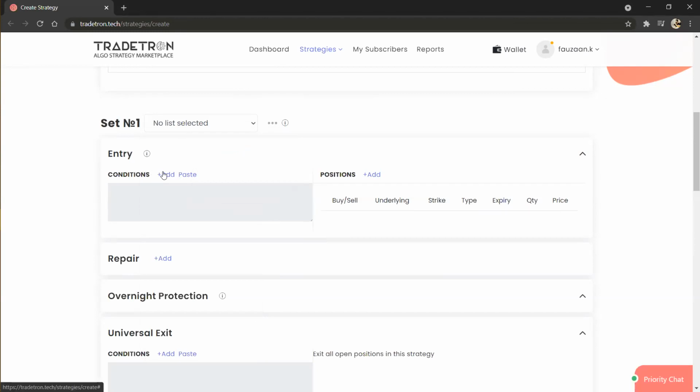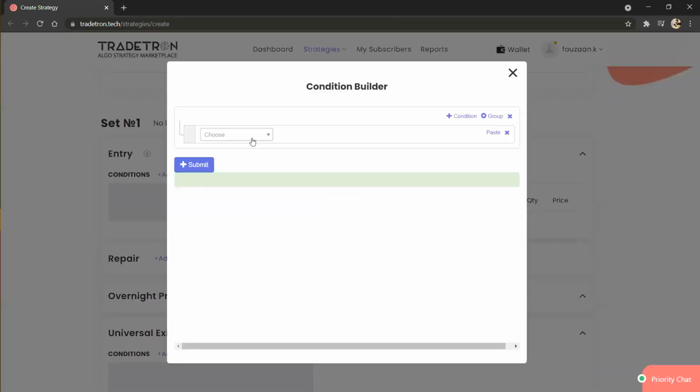So we will start with the entry block. Basically, value when keyword is used to find some specific values whenever the technical conditions are satisfied on the charts. It is a very powerful keyword with the help of which you can find the high, low, close, or anything you want at that particular time, whenever the technical conditions got satisfied. This is just an example. You can play around with this keyword in several other ways, but I'm just taking an example in this scenario. So we'll start creating the strategy with the entry block.